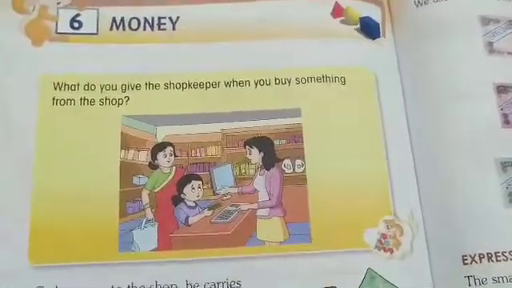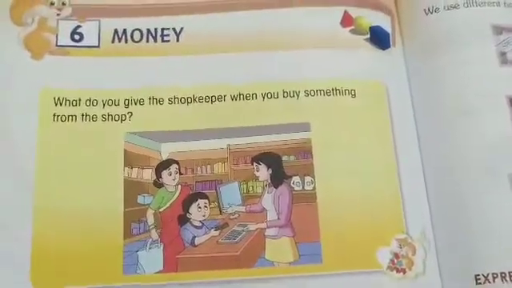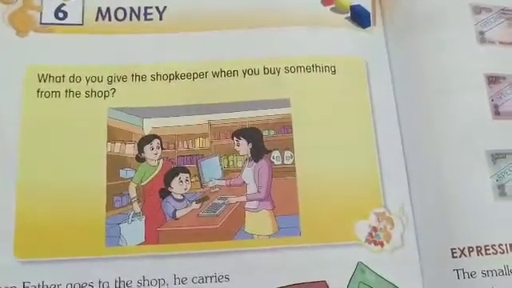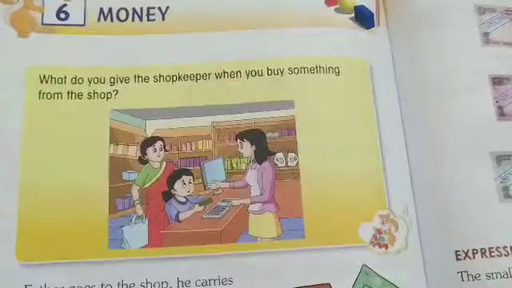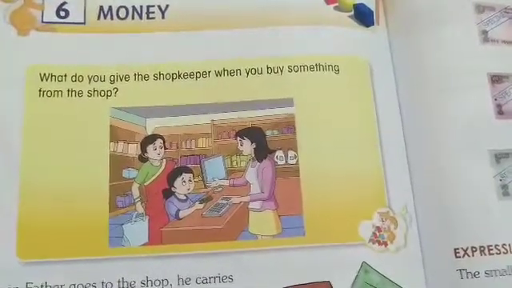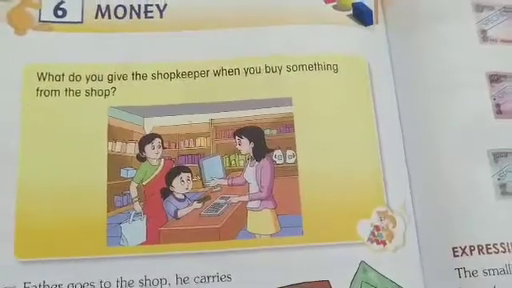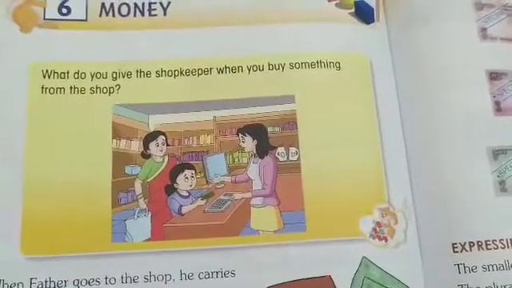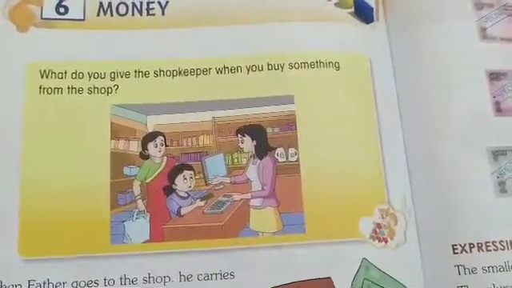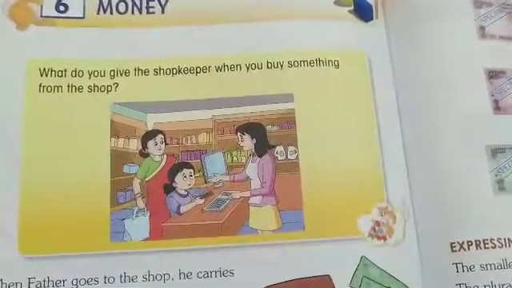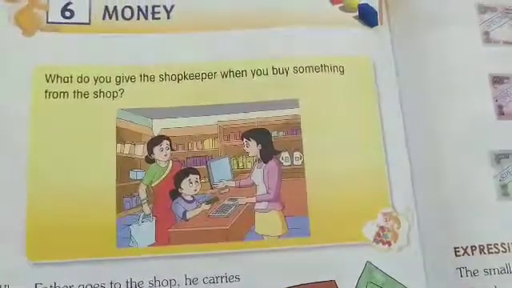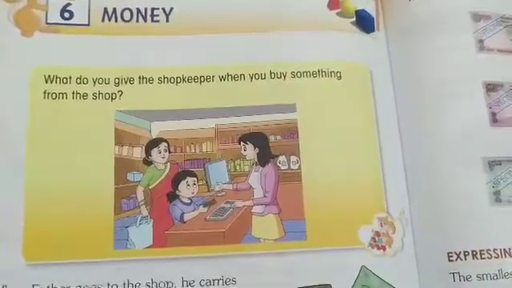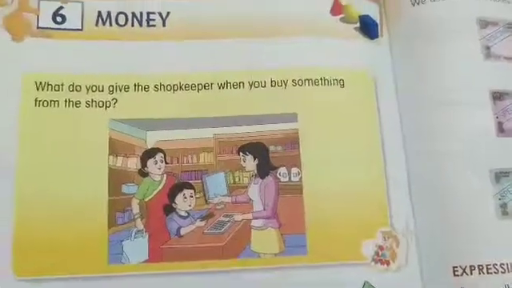What do you give the shopkeeper when you buy something from the shop? Tell me. Children, if you want one chocolate, you go to a shop. What do you give to the shopkeeper? Yes, money. You give money to the shopkeeper. So next, the shopkeeper gives chocolates to you.